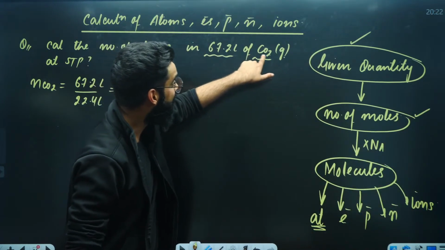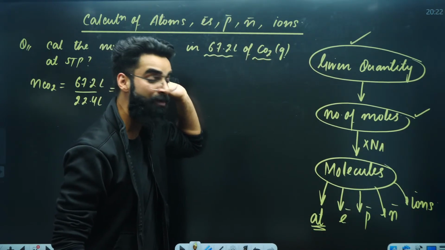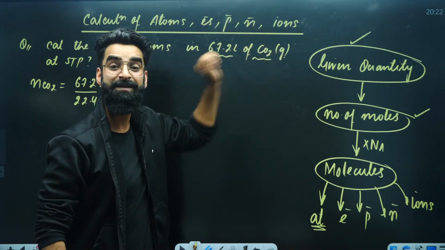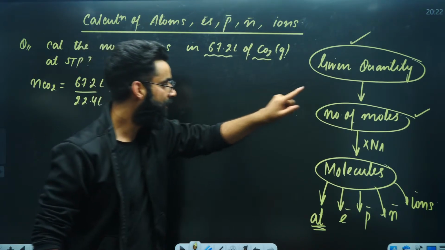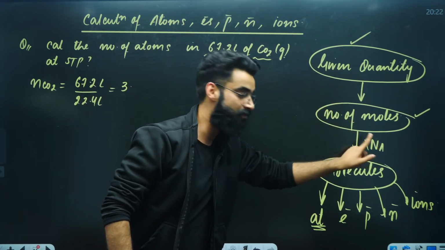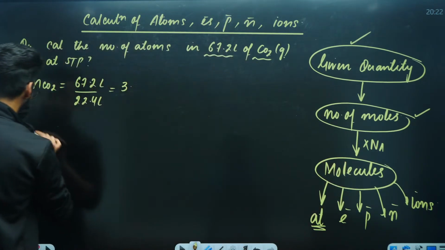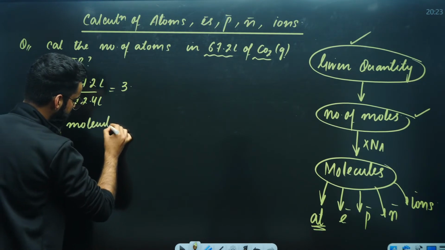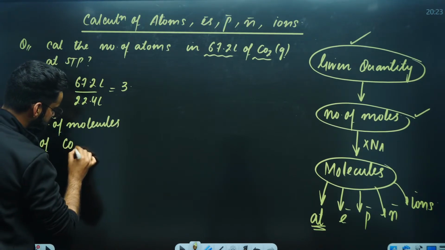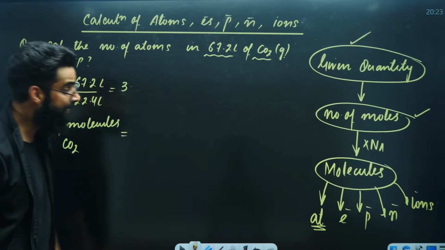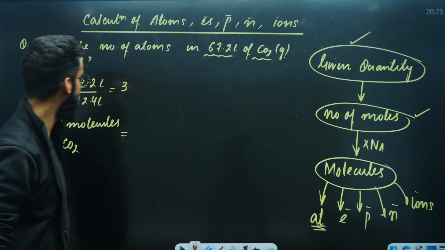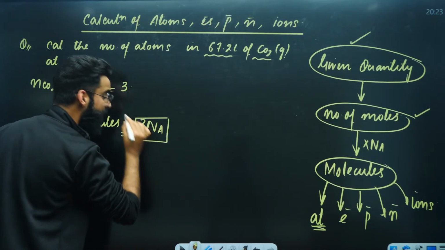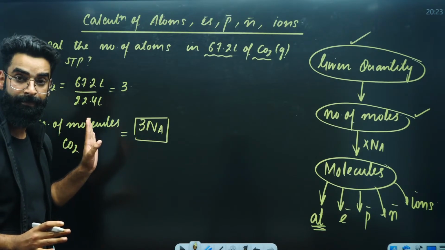Now check whether the given substance is in atomic form or molecular form. It is in molecular form. It's a carbon dioxide molecule, right? Now what you have to do: number of moles multiplied by Avogadro's number. That gives you the number of molecules. So my second step is to calculate the number of molecules of carbon dioxide. How exactly? Moles multiplied by Avogadro's number. Moles are 3, multiplied by Avogadro's number. So these many molecules of carbon dioxide are there in the container.